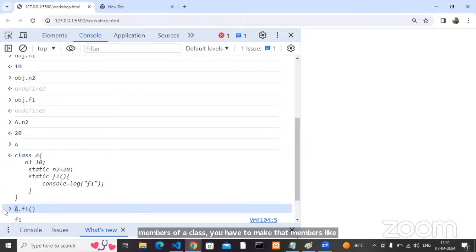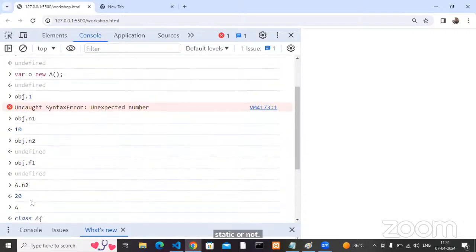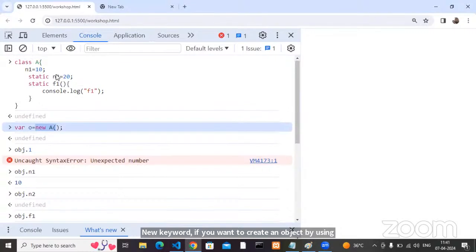Yes or no? This is the class keyword classes. What is the purpose of static members? Very simple. If you want to create an object, is it possible only by using the new keyword or not? Take most of the mobile applications, for example.